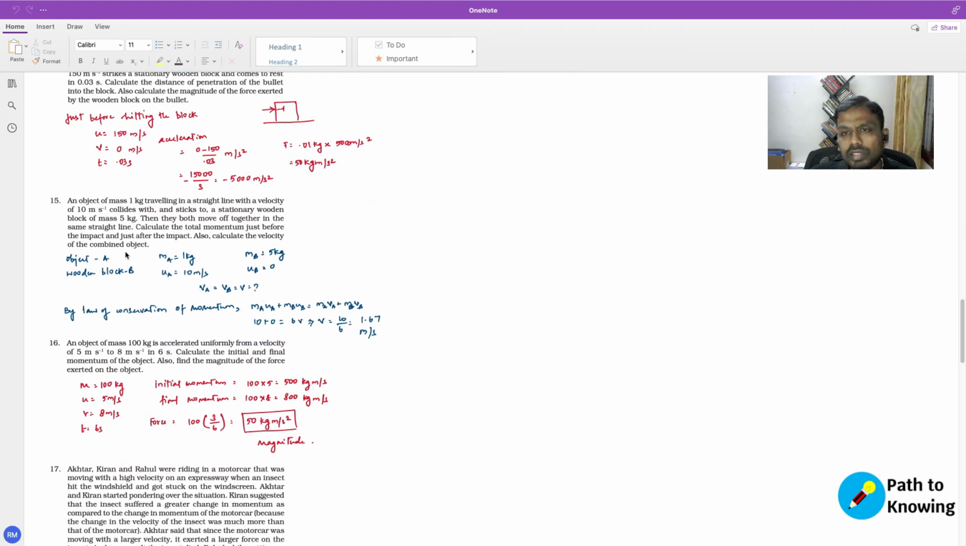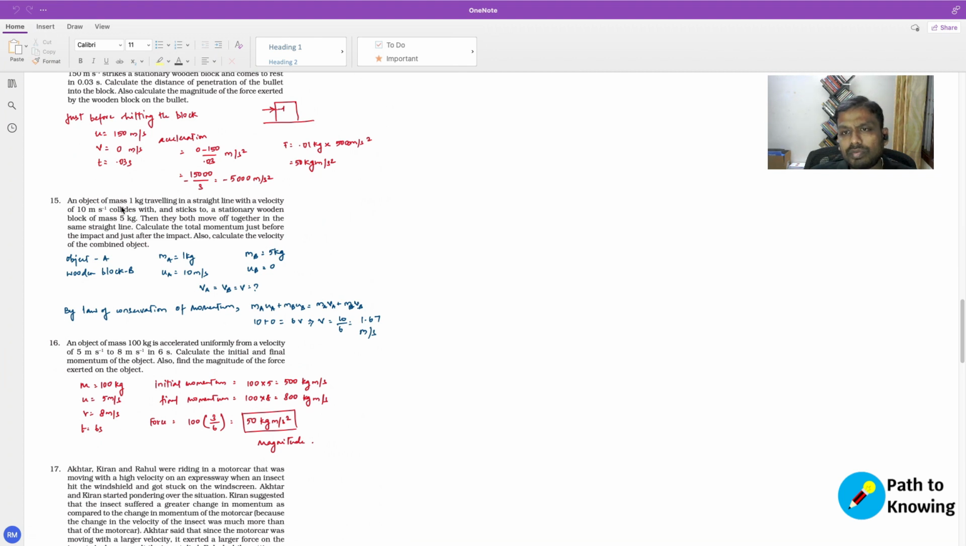Question 15. An object of mass 1 kg traveling in a straight line with a velocity of 10 meters per second collides with and sticks to a stationary wooden block of mass 5 kg. Then both move off together in the same straight line. Calculate the total momentum just before the impact and just after the impact. Also calculate the velocity of the combined object.